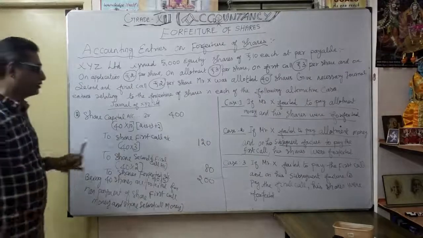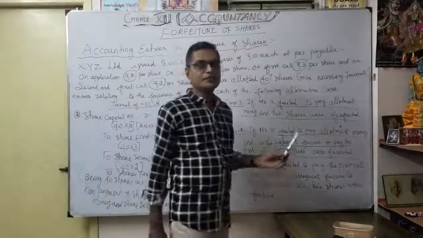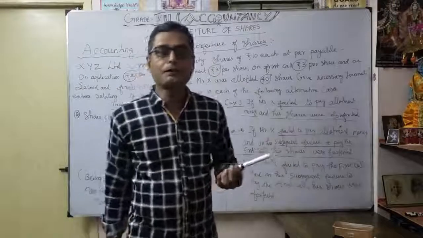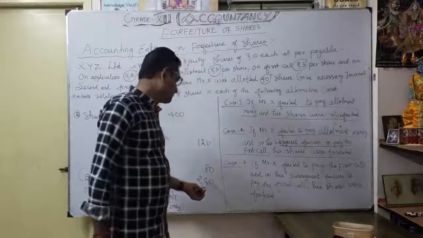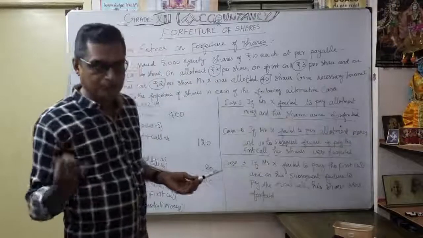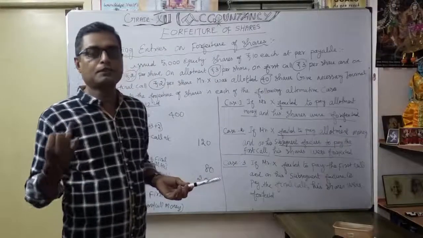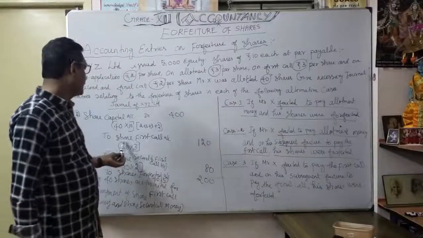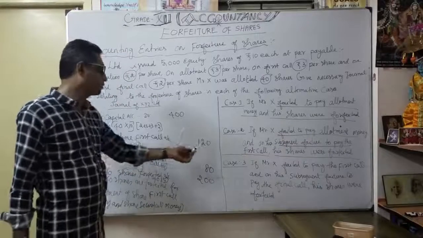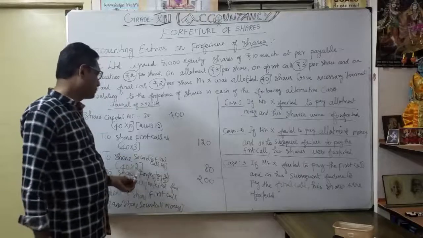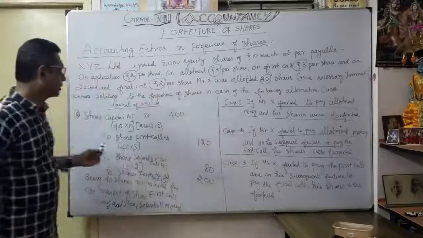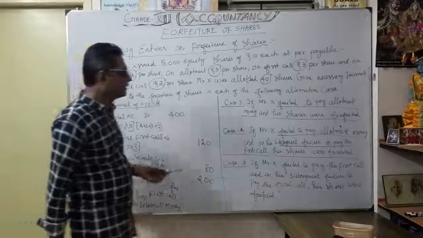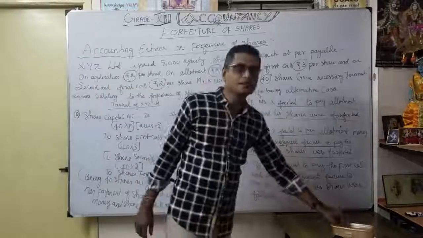The narration is very, very important, isn't it? So default, that's the third situation. It's a very important one. The company forfeited how much? 200 rupees, because they paid application money 2 rupees, share allotment money 3 rupees, up to 5 rupees. That value is very important. Then here, as usual, default share first call 120, share second call only 2 rupees, so 80 rupees. Now you understand how the journal entry works. These three situations are very, very, very important.